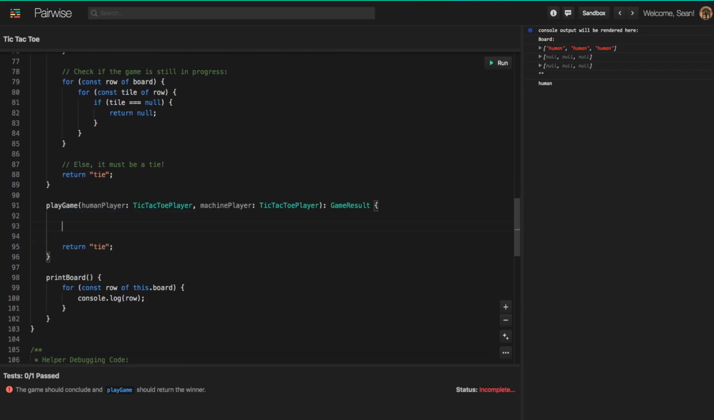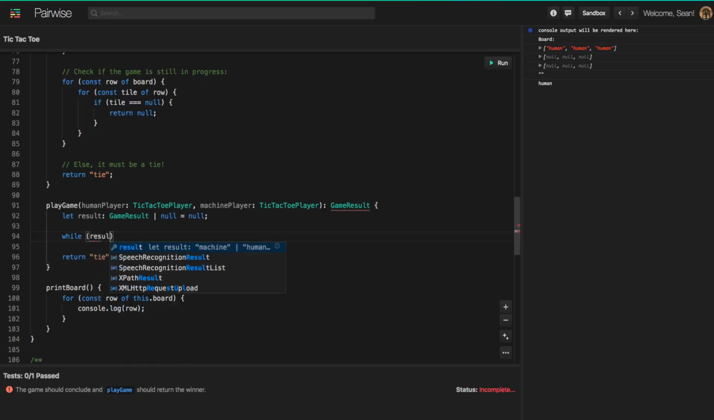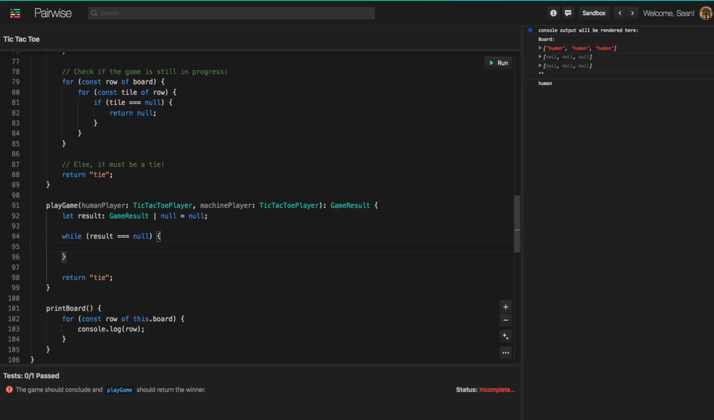For this, we can have a result variable, which is going to be a game result or null, and we can initialize this to be null. And then we can say while the result is equal to null, so while we haven't found a result yet, we want to let the human player play on the board.